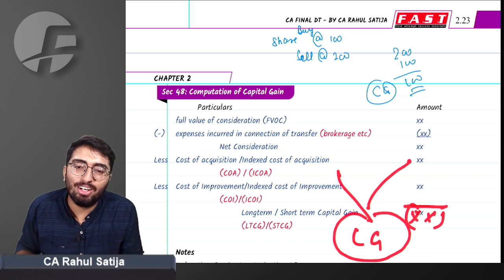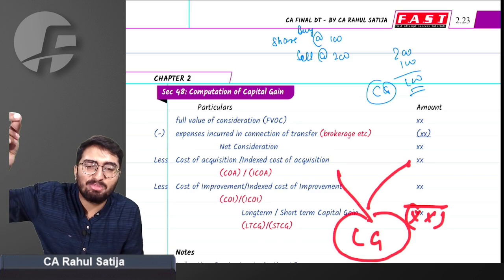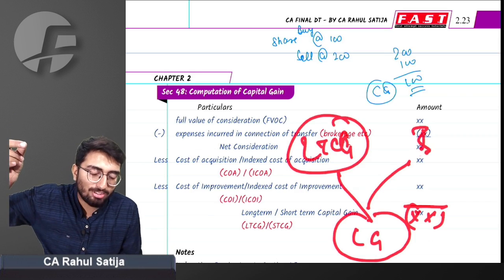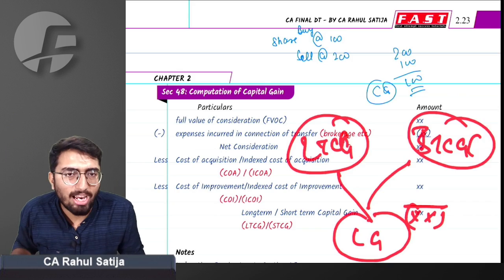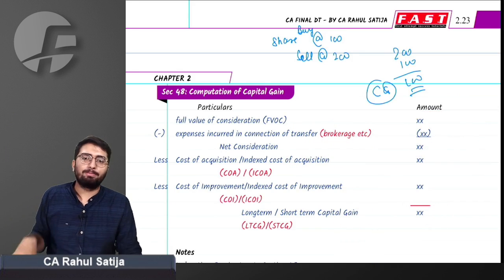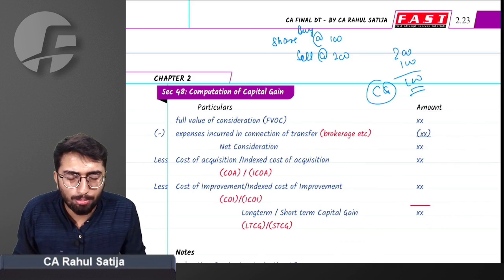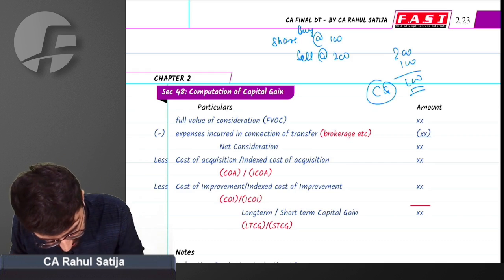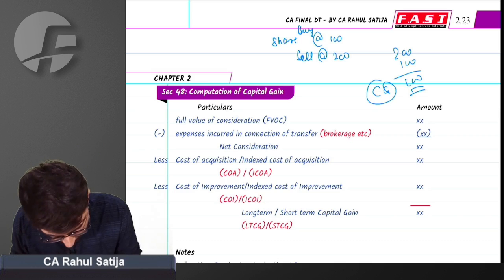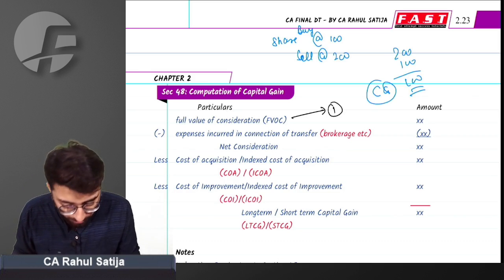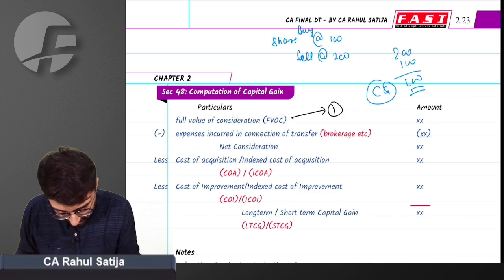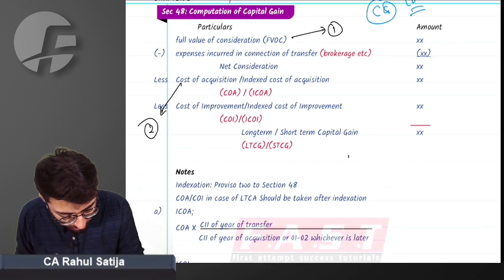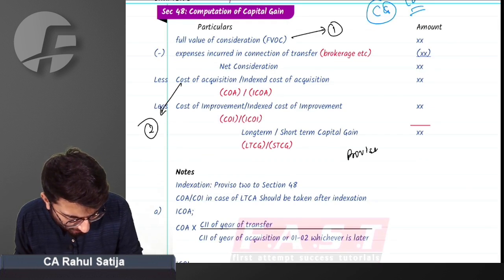And depending upon the period of holding, if such period of holding is more than as prescribed above, it will be long-term capital gain, or else short-term capital gain. Did you understand how we have to do the computation portion for capital gain? In this aspect, we have three things to learn. First one is to calculate full value of consideration. Second thing, to calculate cost of acquisition. And third thing is the provisos to section 48.